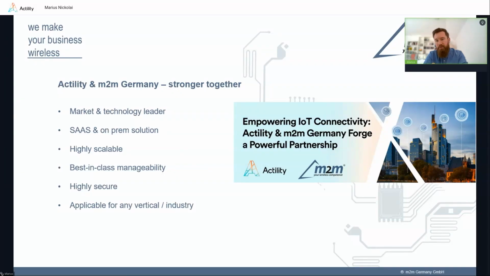It's absolutely secure, so we're also working in the automotive industry, for example. The Actility platform gives us the perfect backbone for our projects. On the next slides, I'm going to introduce some of the projects we have already done, so you can see a bit of the bandwidth of the different applications for LoRaWAN in total.